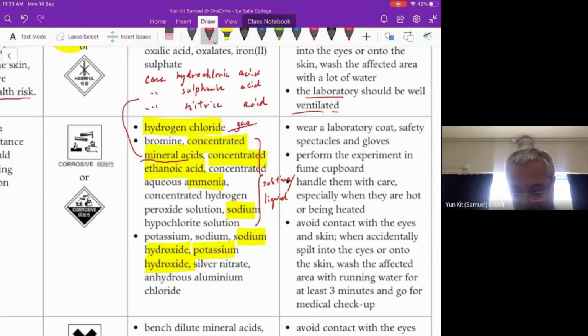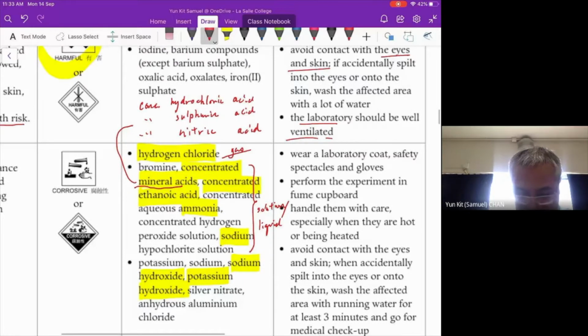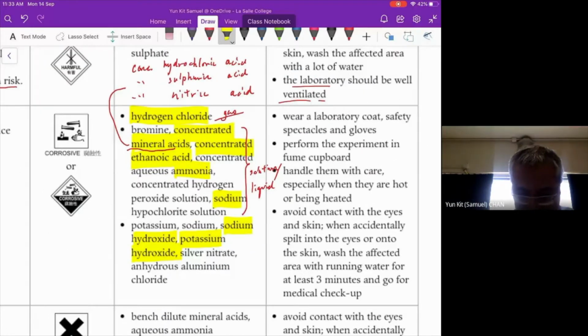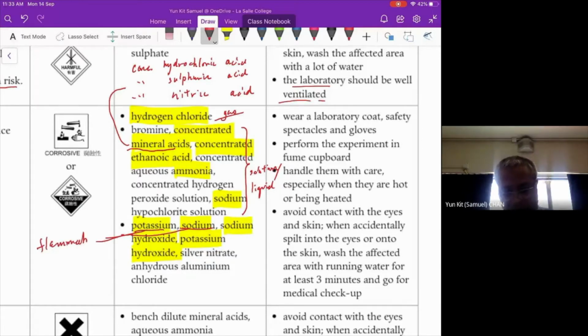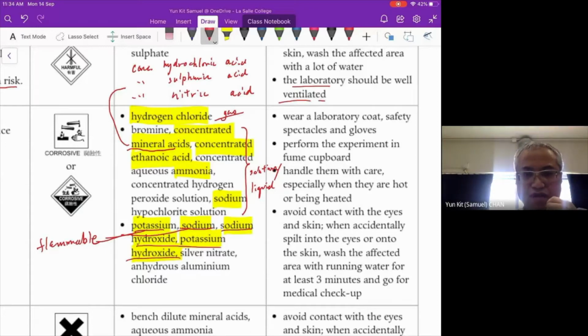And at the bottom here, we have sodium and potassium that we have already mentioned under flammable. If you remember, sodium and potassium are flammable substances, but they are also corrosive. The solids of sodium and potassium are corrosive. We can make a solution of sodium hydroxide and potassium hydroxide, and they are corrosive.